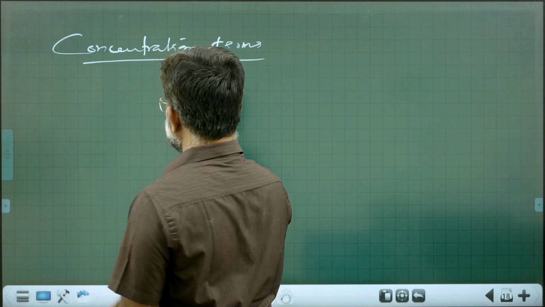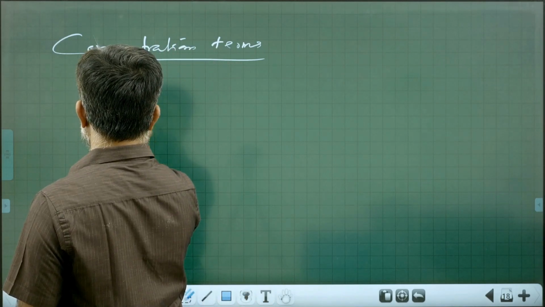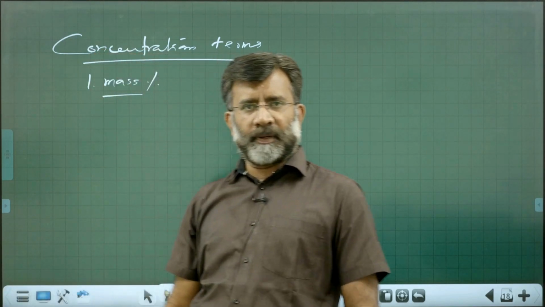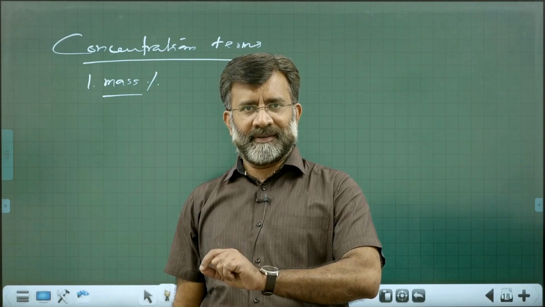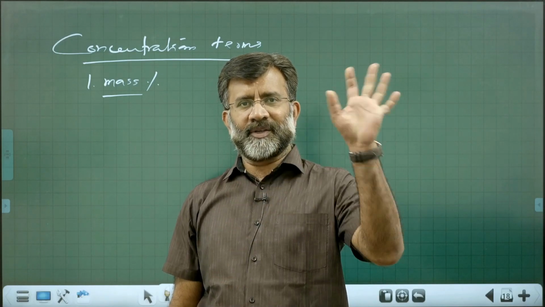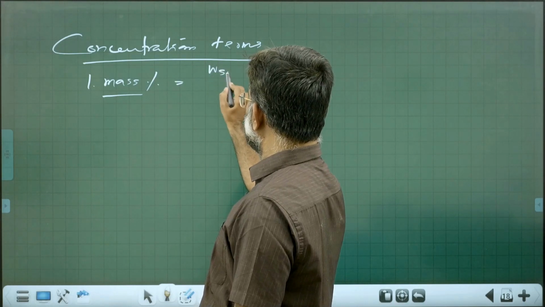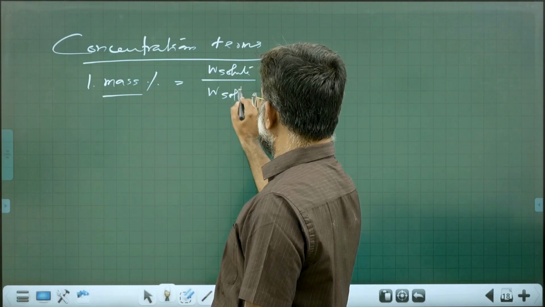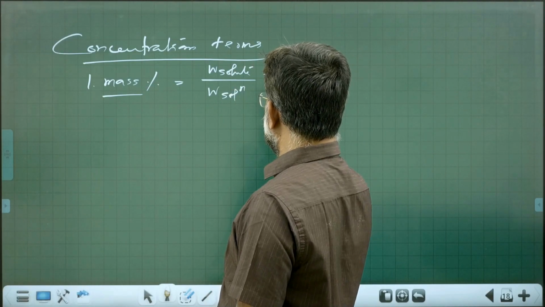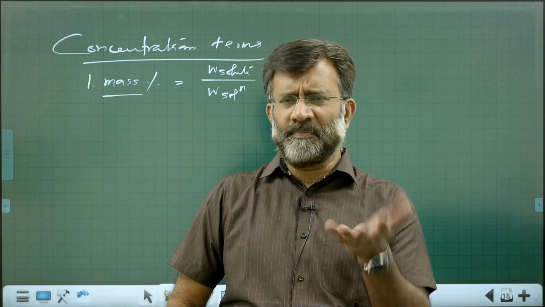Number 1, mass percentage. What is mass percentage? Mass of solute in 100 mass of solution. That is, mass of solute by mass of solution into 100. Simple idea.